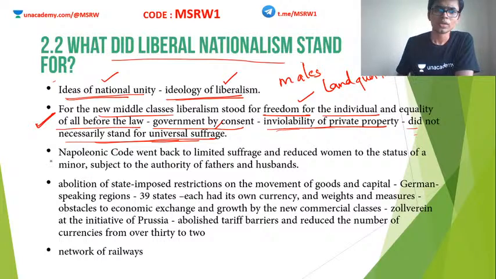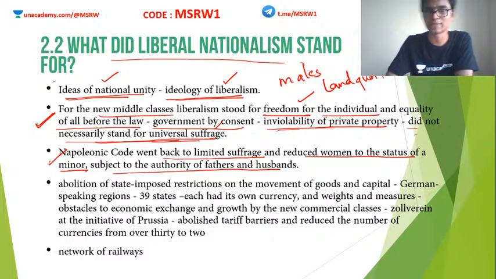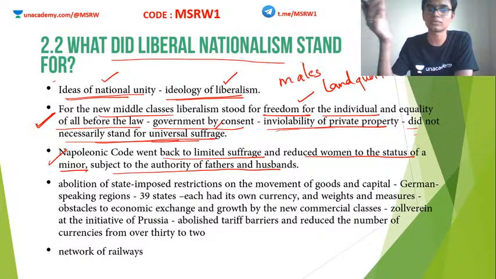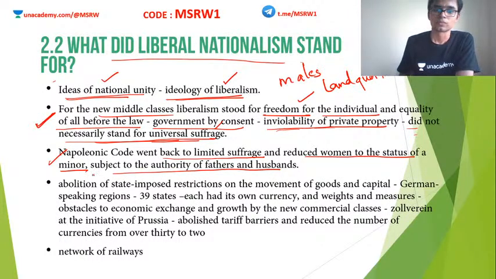So the Napoleonic Code went back to limited suffrage and reduced women to the status of minor, subject to the authority of fathers and husbands. This is what I just told you. Once Napoleon came to power, one of the bad things he did was to remove democracy. In doing so, he made sure that women had no part in the political process of the nation. They were considered equal to a minor and had to obey their husbands or fathers. Now around this time, during the time of Napoleon, I told you he annexed various European nations.